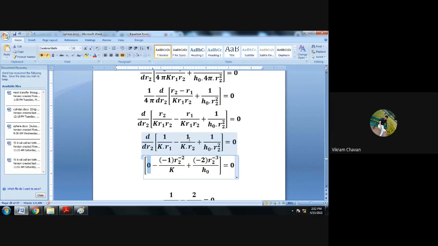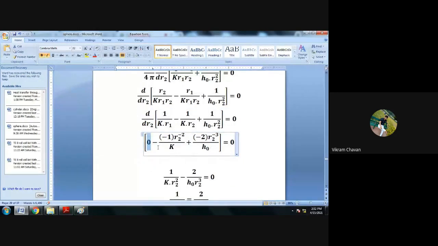Then minus 1 upon K multiplied by R2: here I have taken R2 to the numerator side, so it will become R2 raised to minus 1, and differentiated with respect to R2 it becomes minus 1 multiplied by R2 raised to minus 2, divided by K. Plus, here also I have taken R2 square to the numerator side, so it will become R2 raised to minus 2, and differentiation will become minus 2 multiplied by R2 raised to minus 3, divided by H0, which is equal to 0.